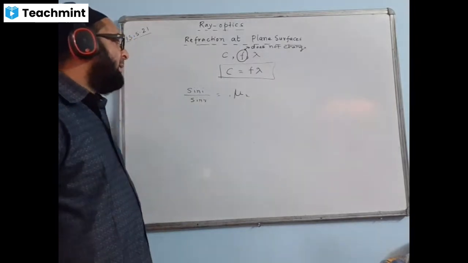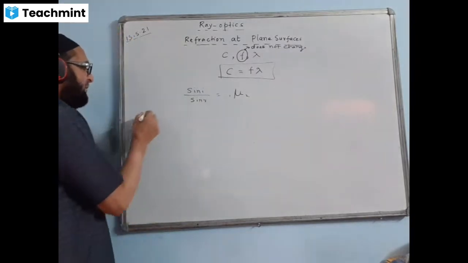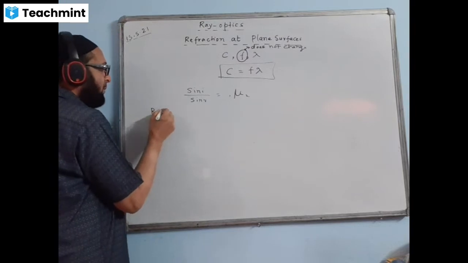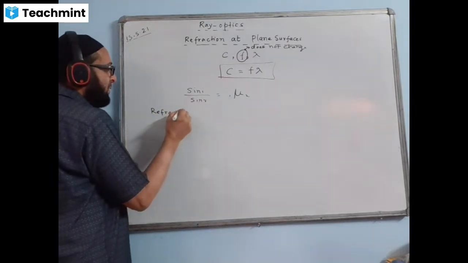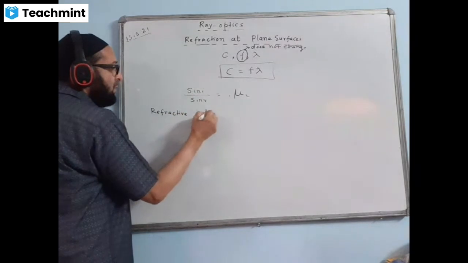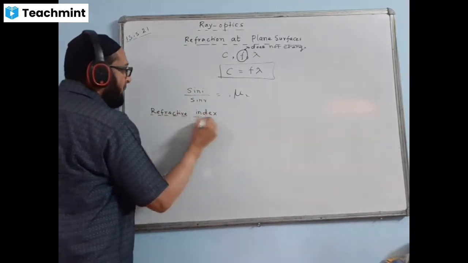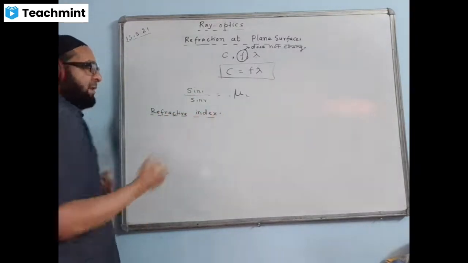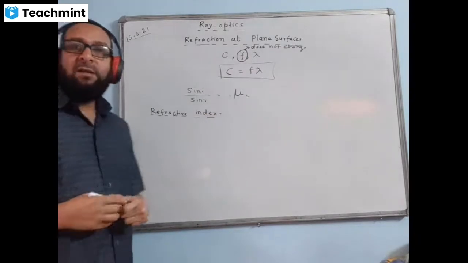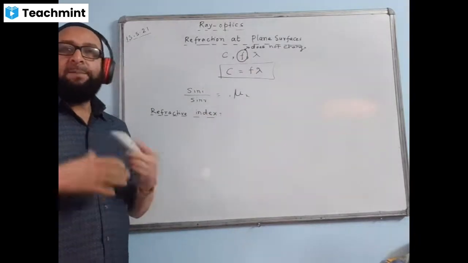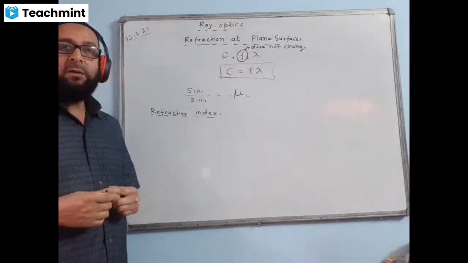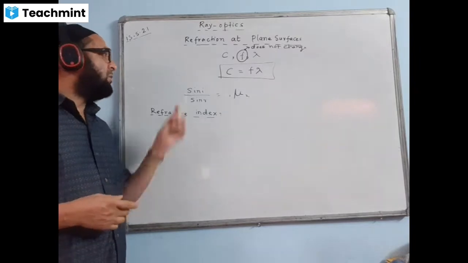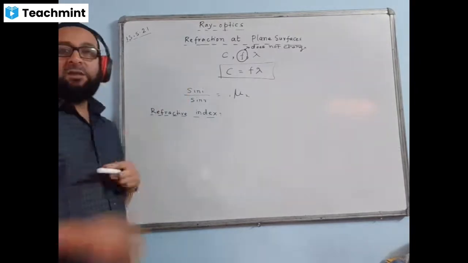Now our main focus will be on the refractive index of a medium. The heading is refractive index. Just learn about the refractive index. Refractive index is a relative term. It is a comparison of the speed of light, because the refraction is caused due to change in the speed of light.